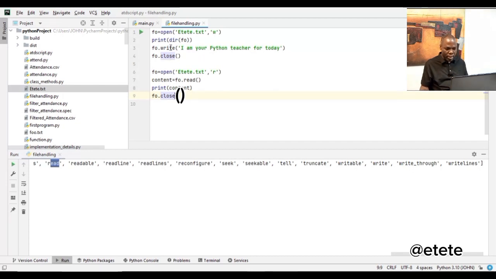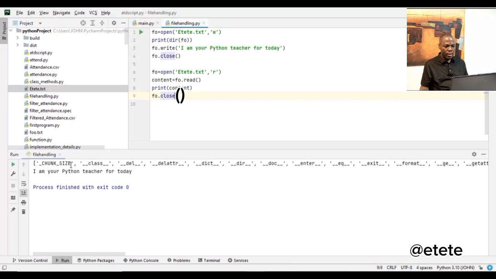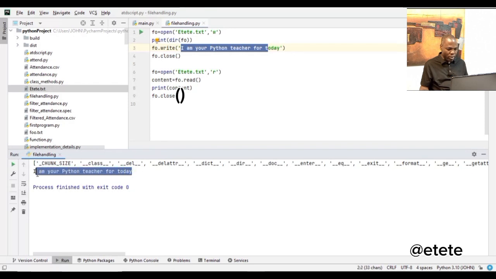So if I execute this again, it will print out this, and then it will print out this content, "I am your Python teacher for today," below here. So I do this. Now you see, it's still going to do this one. It's going to print out this because it has created the object, and it's going to print out all the attributes of this object. Then it will close the file. This one again will now open the file and read the content and then send it to my print function to display on the screen. So this content now is what is showing me here: I am your Python teacher for today.